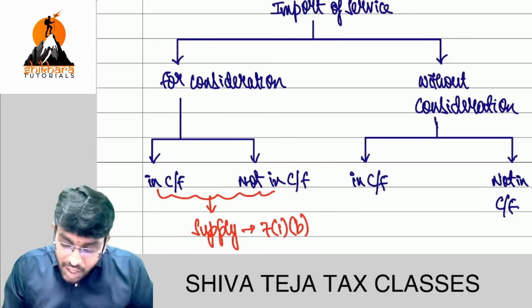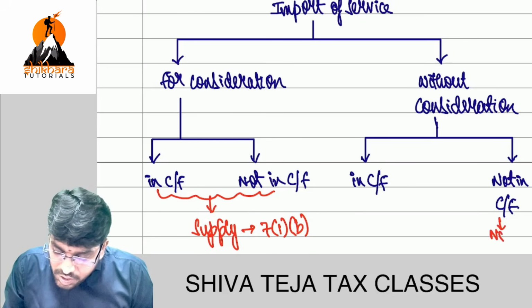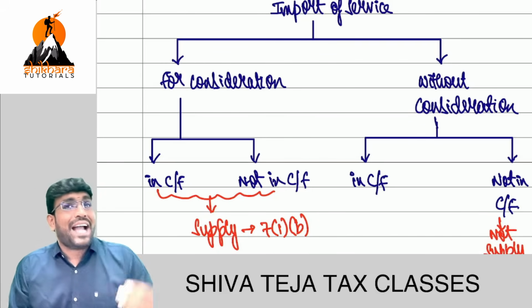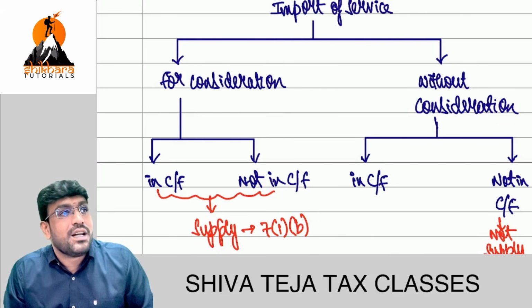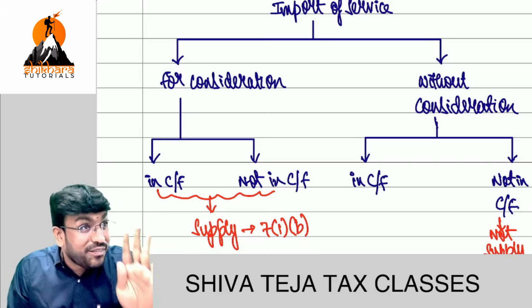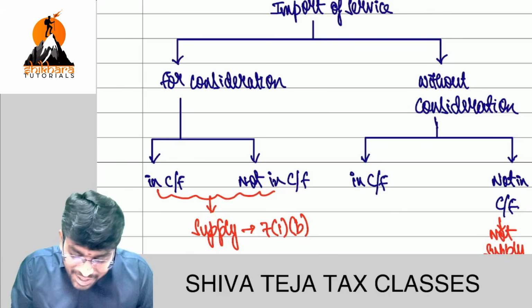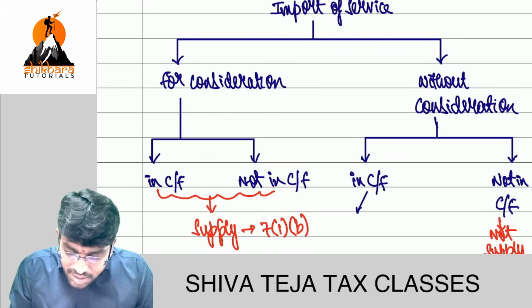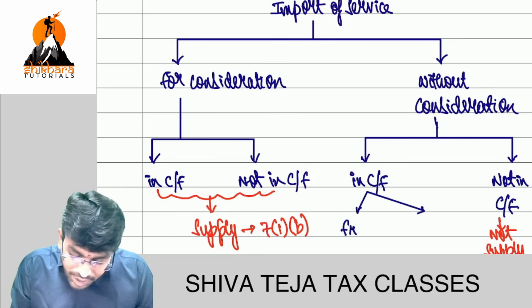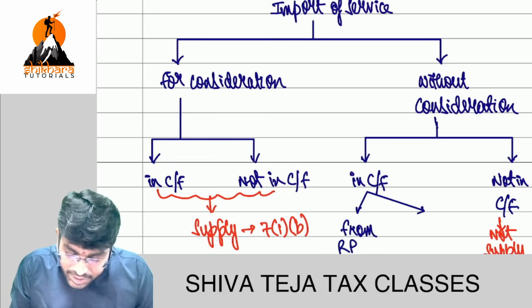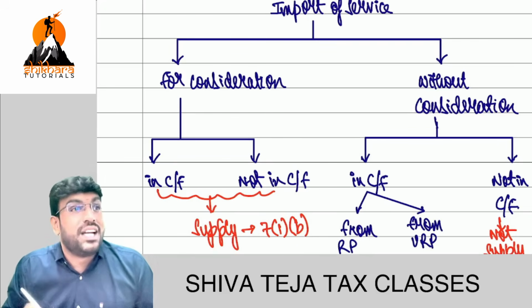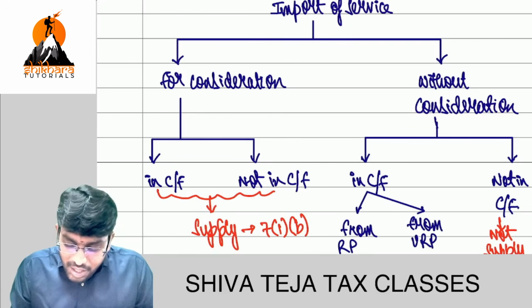But right side you see, if it is not in the course of furtherance of business, it is not a supply. And if it is in the course of furtherance of business, don't tell supply yet. Wait, relax. Then we should see from related person, from unrelated person. So understood?